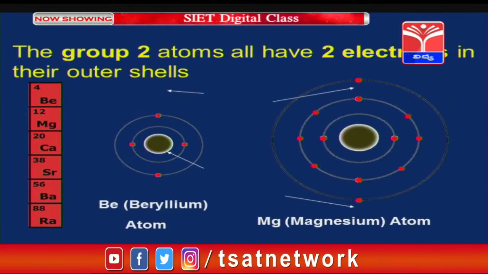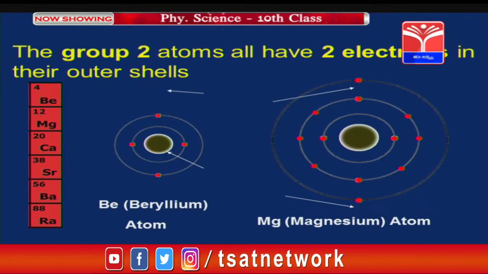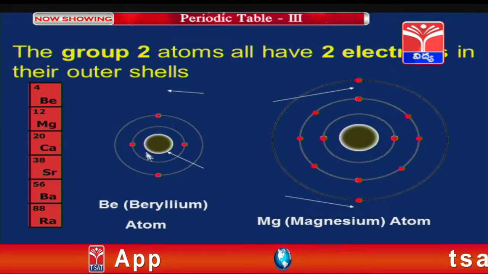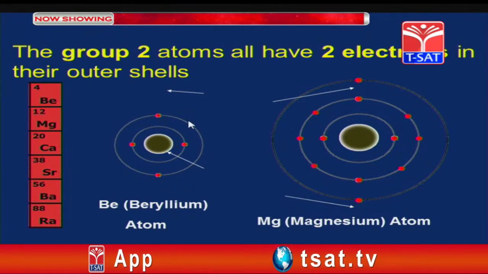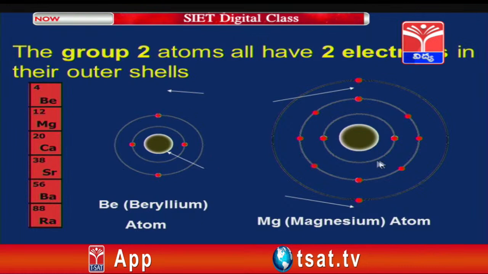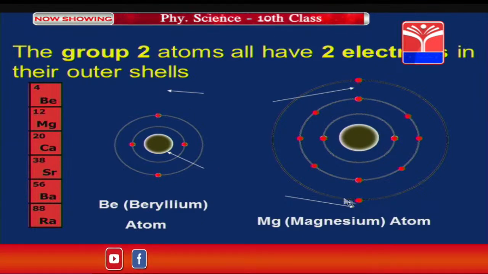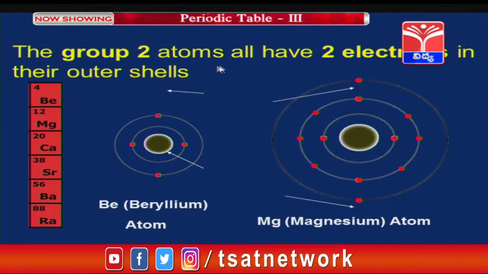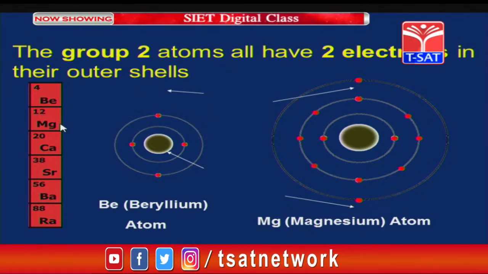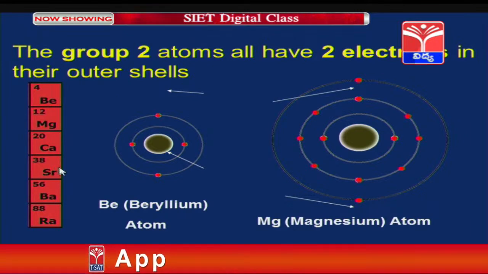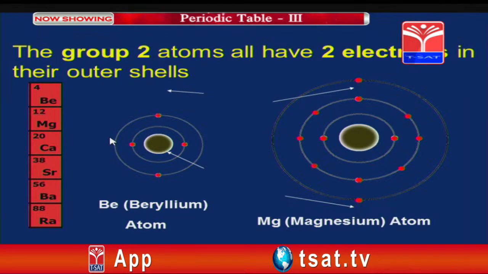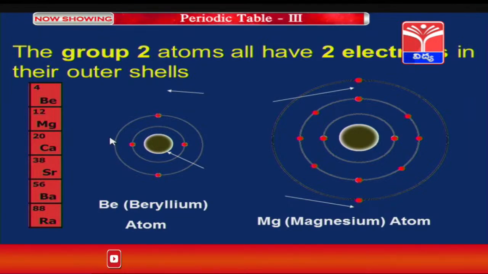Now, group 2 atoms have 2 electrons in the outer shells. You see, beryllium has a total of 4 electrons: 2 in the first shell and 2 in the outermost shell. Next, magnesium, you see in the outer shell there are only 2 electrons. All elements in the group, beryllium, magnesium, calcium, strontium, barium, radium, will have 2 electrons in the outermost orbit. Therefore, they belong to group 2.